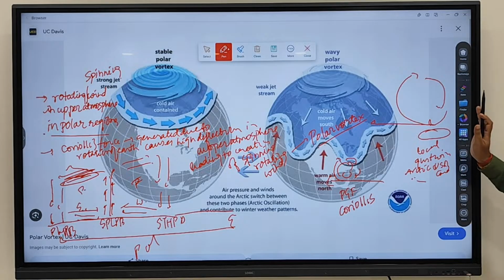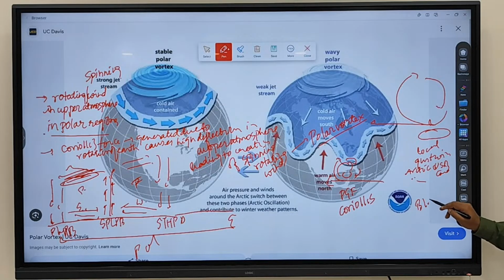We discussed the Siberian or taiga type of climate, no? Which cold local wind is blowing there? We talked about the blizzard. It is a cold local wind blowing in the Siberian region as well as the USA and Canada region.